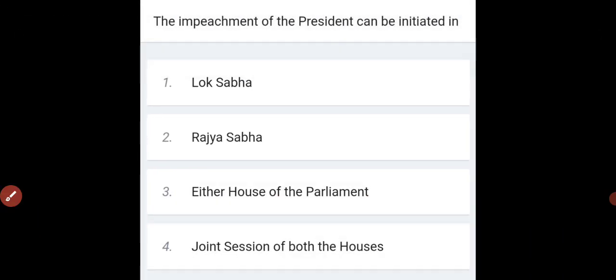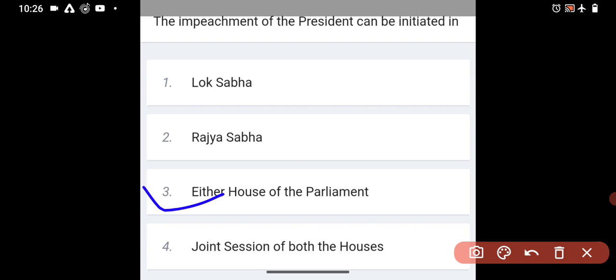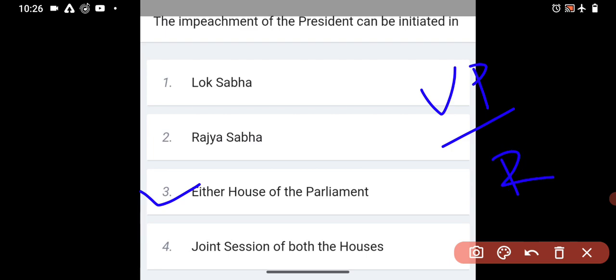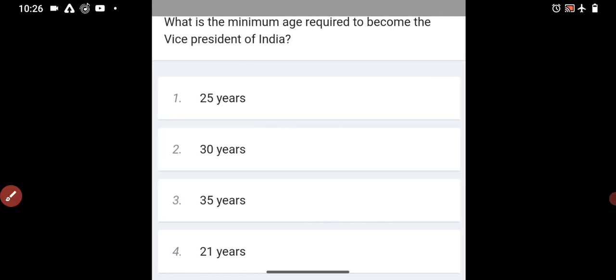The impeachment of president can be initiated in. So here the impeachment of president can be initiated in either house of the parliament. Okay, this is maybe in the Lok Sabha or maybe in Rajya Sabha. But in case of vice president, the impeachment can only be initiated in Rajya Sabha. Okay. So moving to the next question.